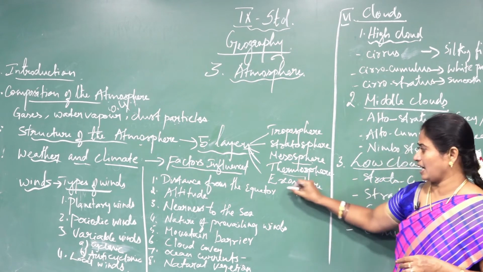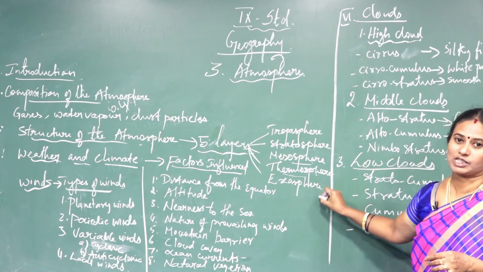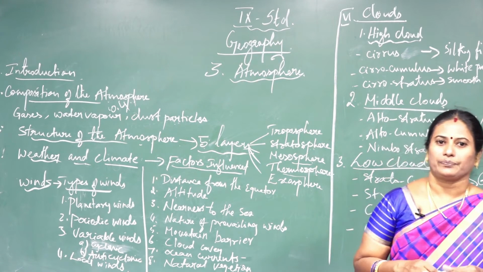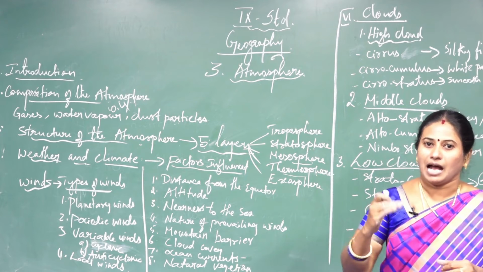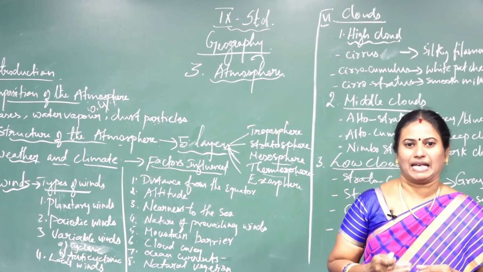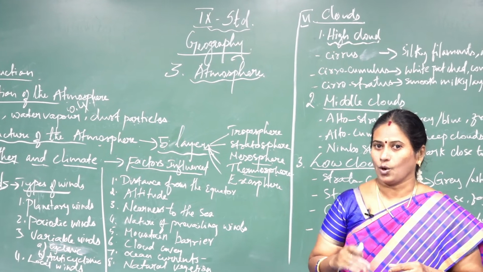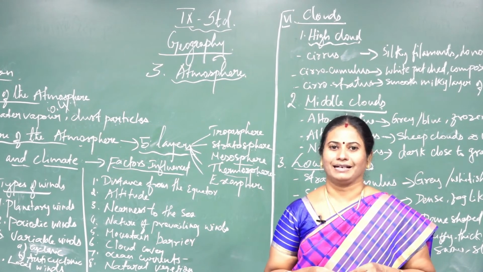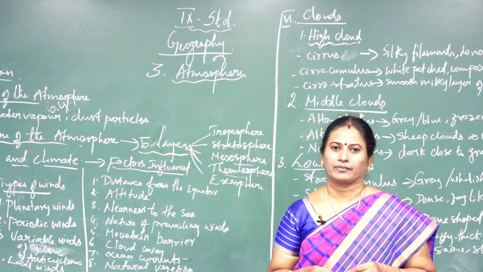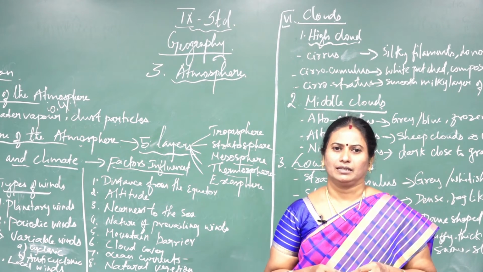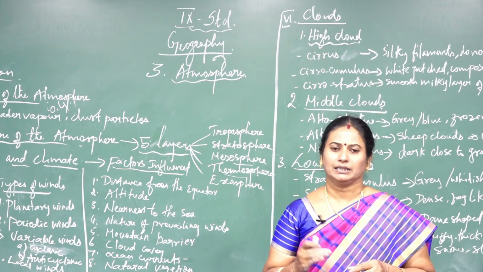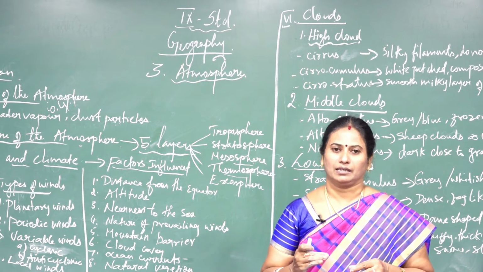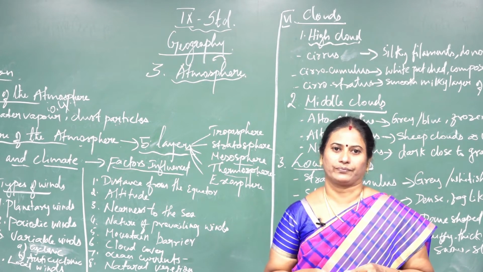The last layer I am going to explain is the exosphere. This is the uppermost layer of the atmosphere. Then it merges with the outer space. This zone is characterized by aurora australis and aurora borealis. Aurora refers to the cosmic multicolored fireworks hanging in the outer sky during midnight.